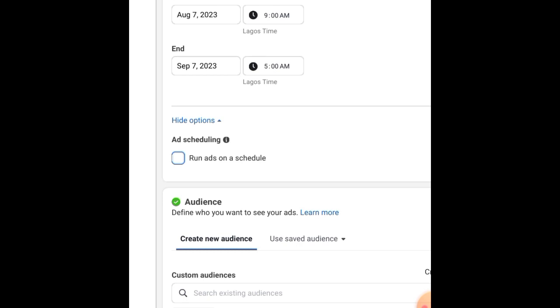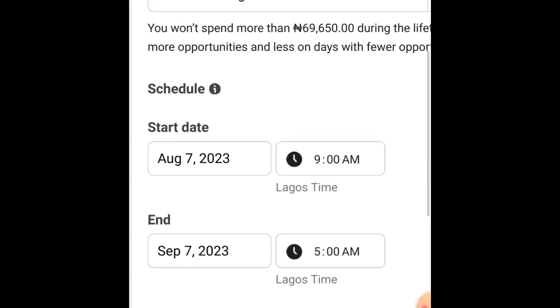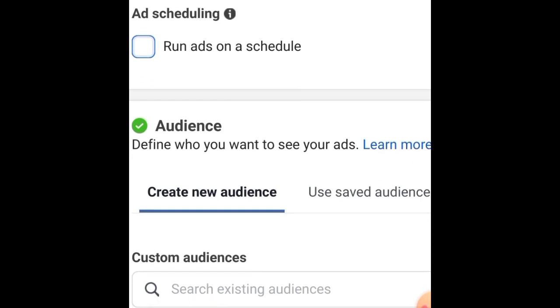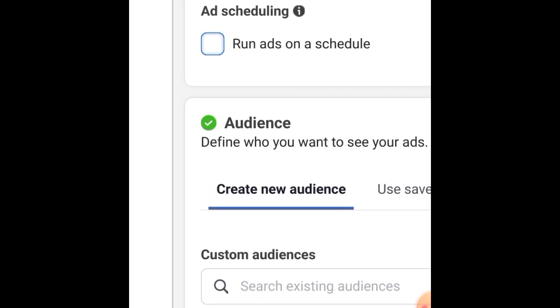So for example, you can select particular times in the morning when you feel your audience will be very active, or during the afternoon or the evening when they are back from work and all of that. Okay, so it depends on whatever you want to set. To make that happen, remember by choosing lifetime budget right here, we'll come down to ads scheduling, and then we'll tick on this run ads on a schedule.